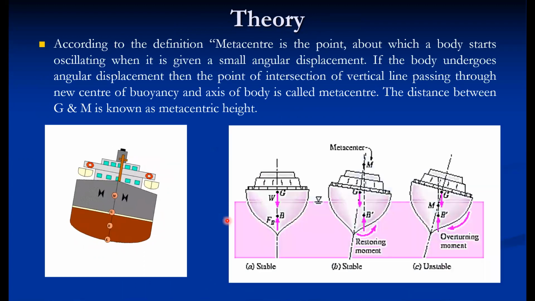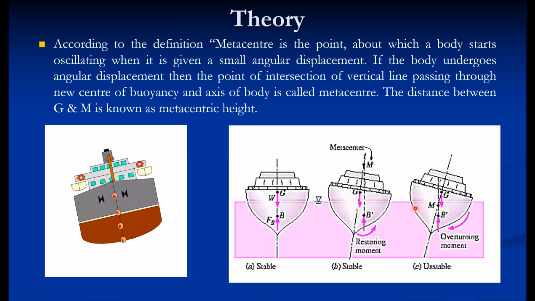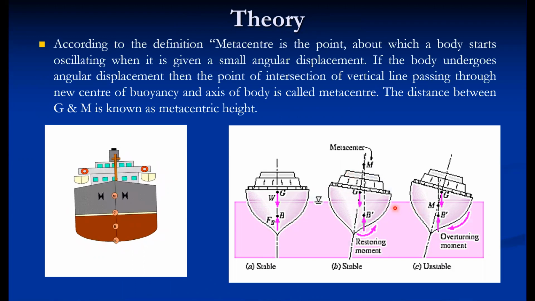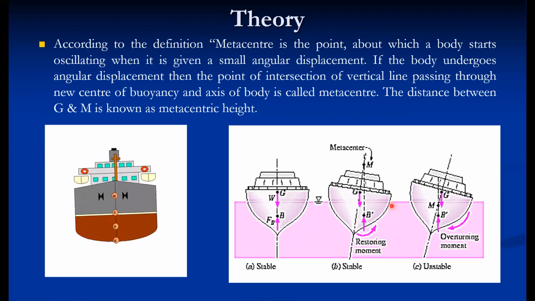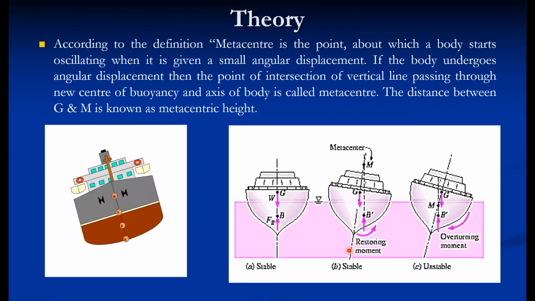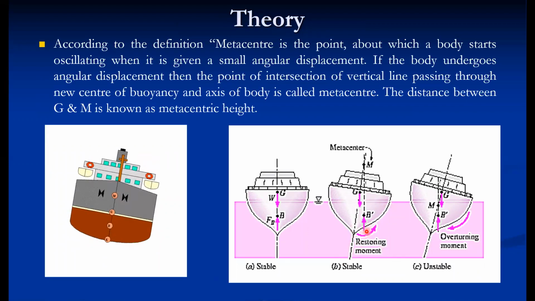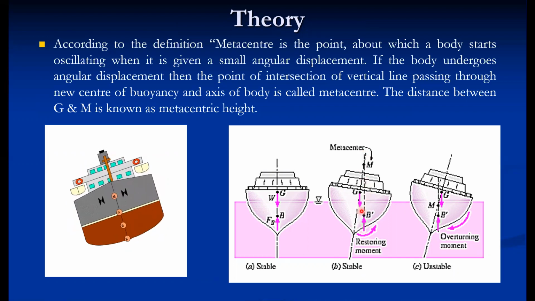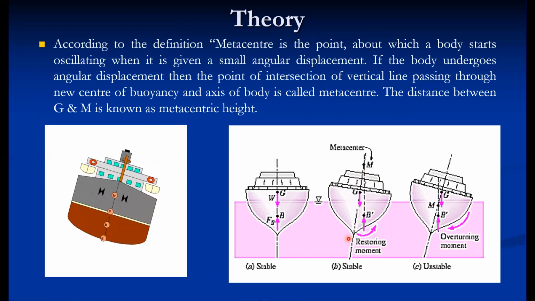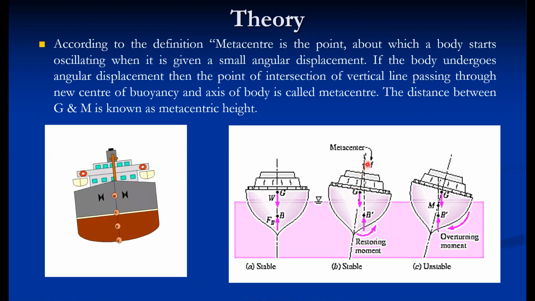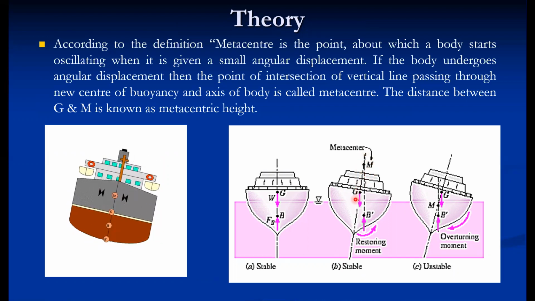Now, if the body undergoes angular displacement, suppose this is angular displacement towards right, or the angular displacement in clockwise direction it is given, then the point of intersection of the vertical line passing through the new center of buoyancy, that is B dash, and the axis of the body, that point of intersection is called as a metacenter. The distance between G and M is called as metacentric height.